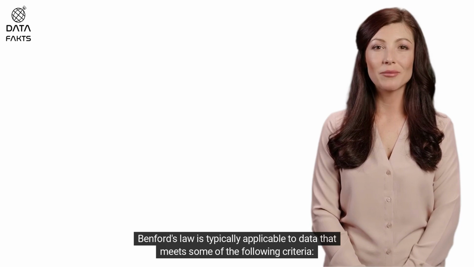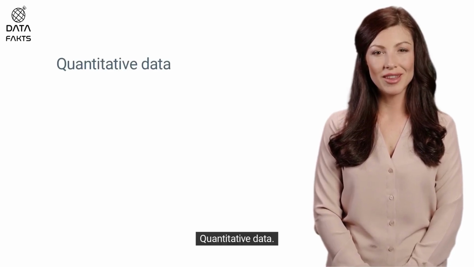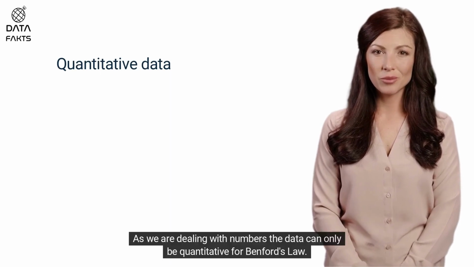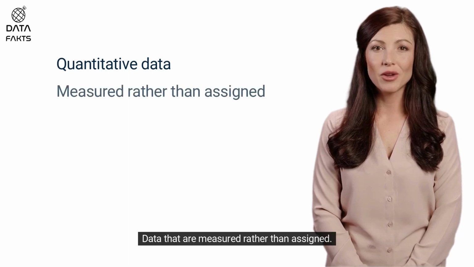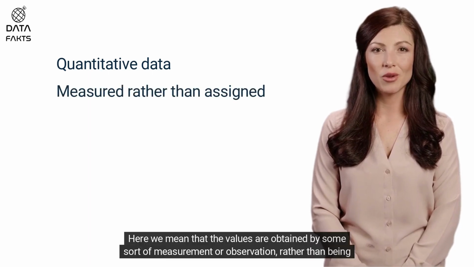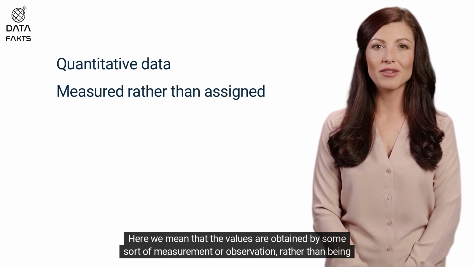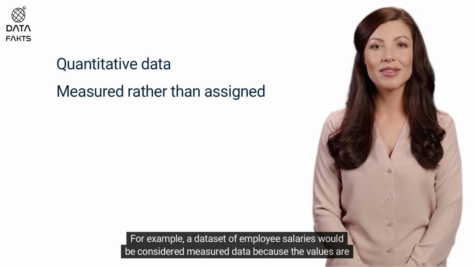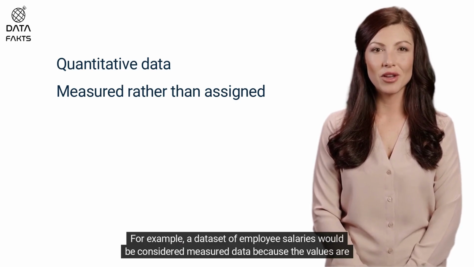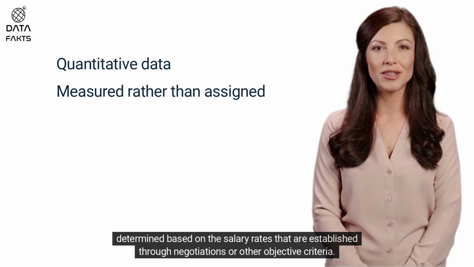Benford's law is typically applicable to data that meets some of the following criteria. Quantitative data. As we are dealing with numbers, the data can only be quantitative for Benford's law. Data that are measured rather than assigned. Here we mean that the values are obtained by some sort of measurement or observation, rather than being assigned or chosen arbitrarily. For example, a dataset of employee salaries would be considered measured data because the values are determined based on the salary rates that are established through negotiations or other objective criteria.